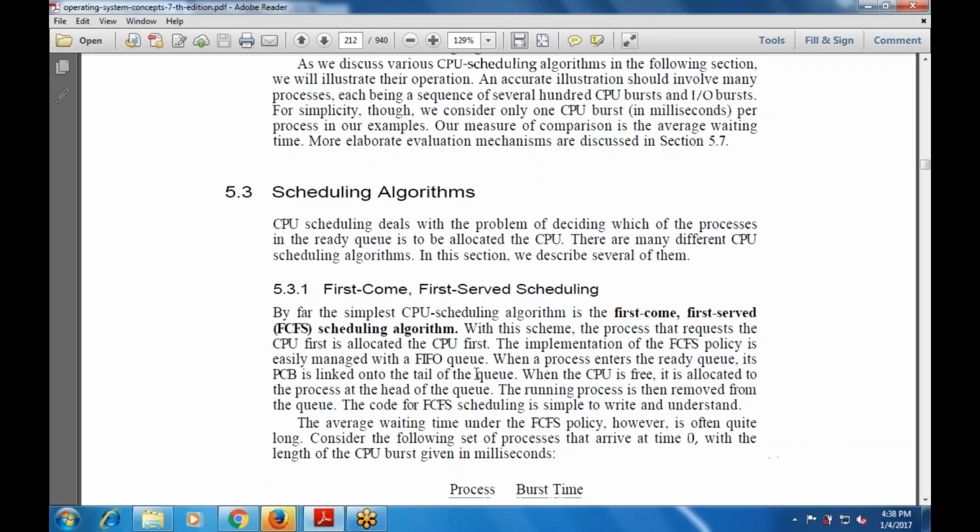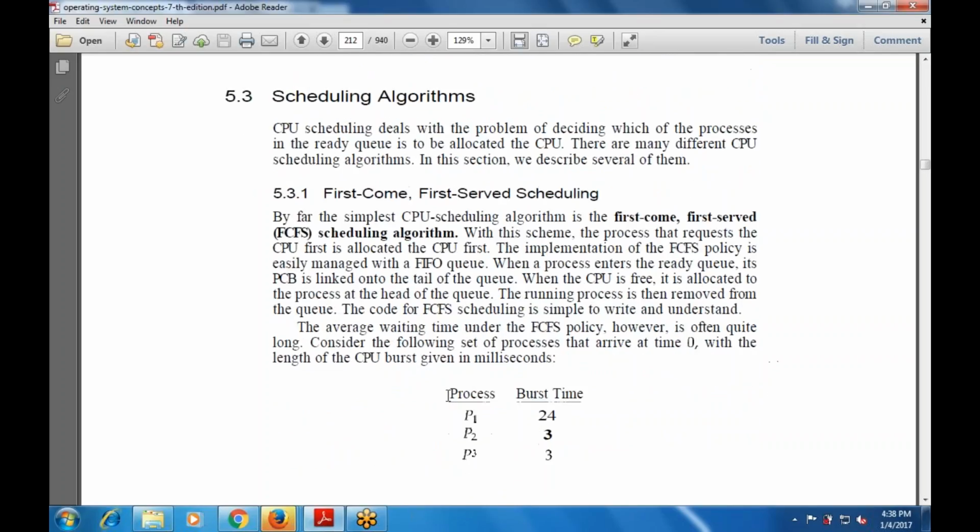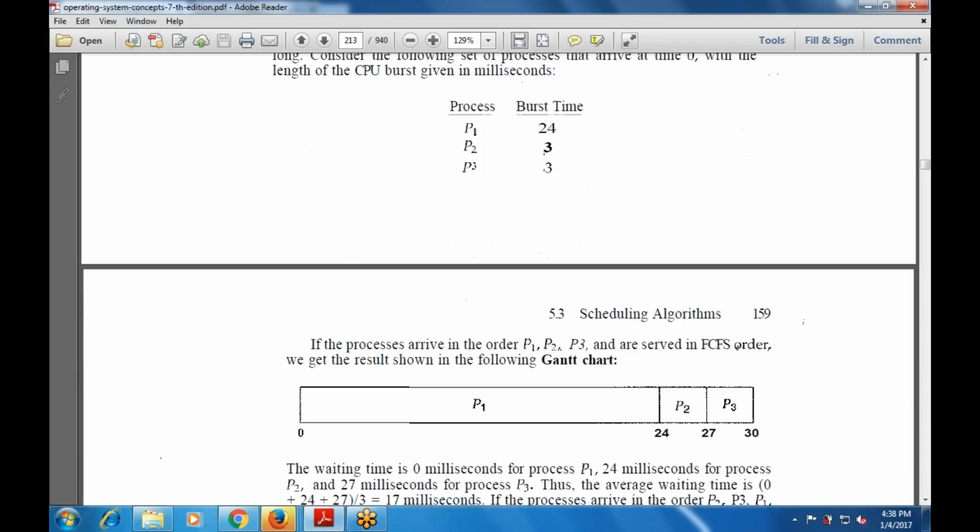The average waiting time under the first come first serve policy is quite often long. Consider a set of processes that arrive at time 0, with the length of the CPU burst given in milliseconds: P1, P2, P3 with burst times 24, 3, 3.